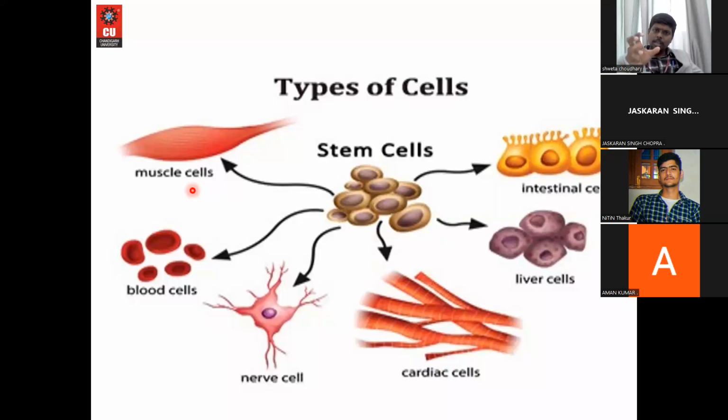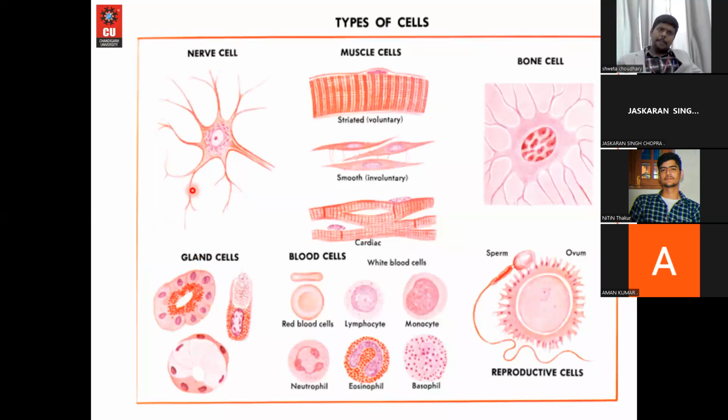So now let me further simplify this stem cell classification. Let me further classify the cellular tissues into four types. Here I gave a detailed differentiation of stem cells, but let me make it even more generalized, even simpler. We have these four types of cells: muscle cells, neural cells, bone cells, blood cells. Now see, from a single stem cell, that one cell, it is able to make all the systems that we need. Isn't it?